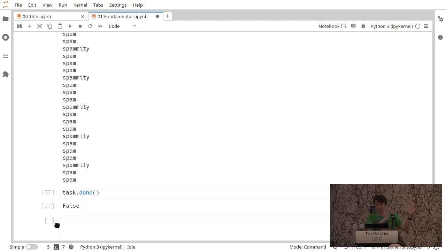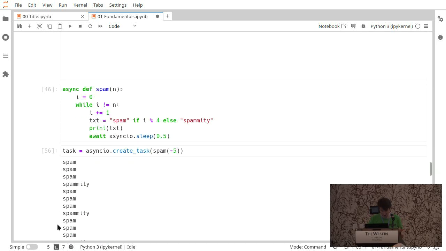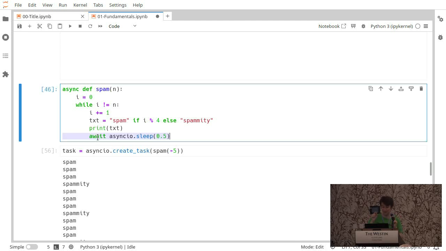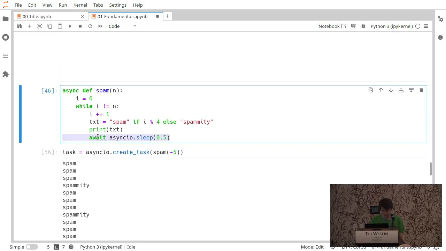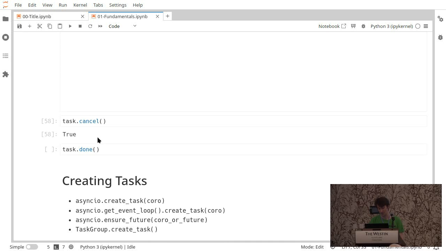That's all handled for you in the Asyncio environment by the event loop and the await. So when spam hits the await, it goes back to the event loop and will be canceled at that point. It raises a canceled error, and you can get out of infinite loops in that way. Or if something's taking too long, you can cancel it if you don't need whatever you were getting.